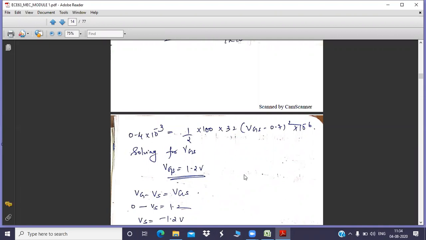Once you need to find RD and RS, you have to find VGS. If you don't know how to solve VGS, it will be difficult for you. So please try to solve that. How are you going to do it? You have to take 2 to the left side. 100 into 32 into 10 to the power minus 6 will come to the denominator side. So you will get an equation: VGS minus 0.7 the whole square equal to so and so.